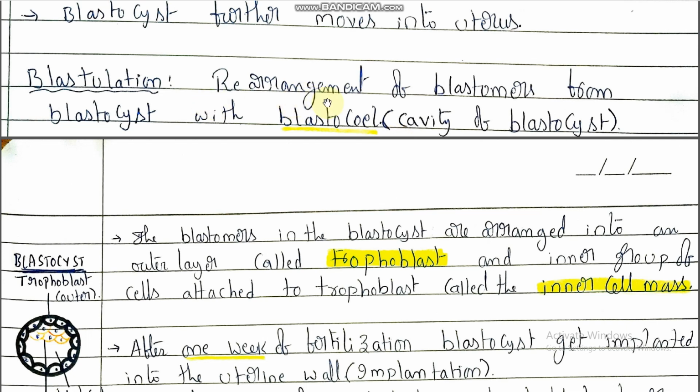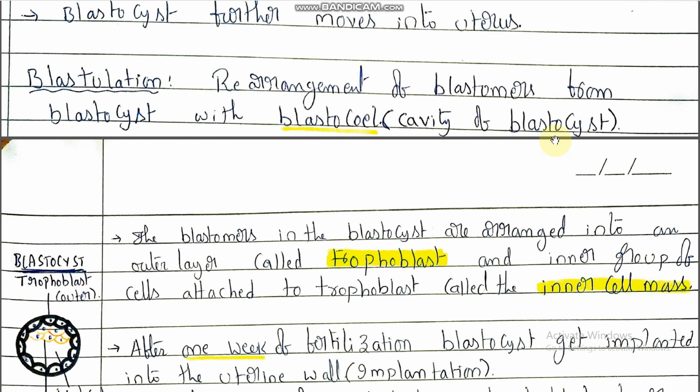Blastomeres are the daughter cells formed by cleavage. So the blastomeres rearrange to form the blastocyst with the blastocoel. What is the blastocoel? The cavity of the blastocyst is called the blastocoel.